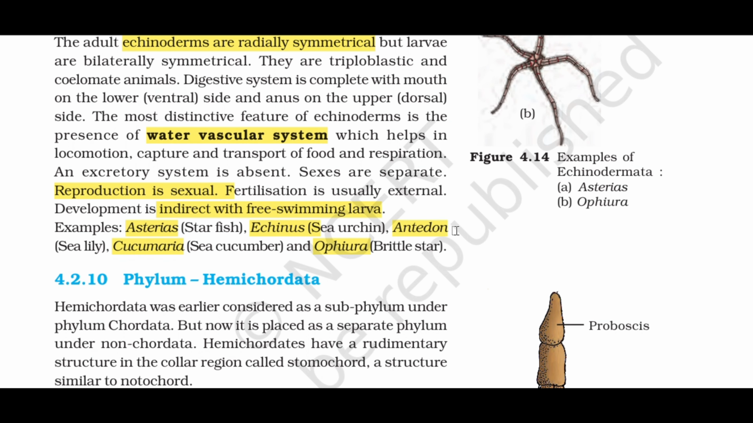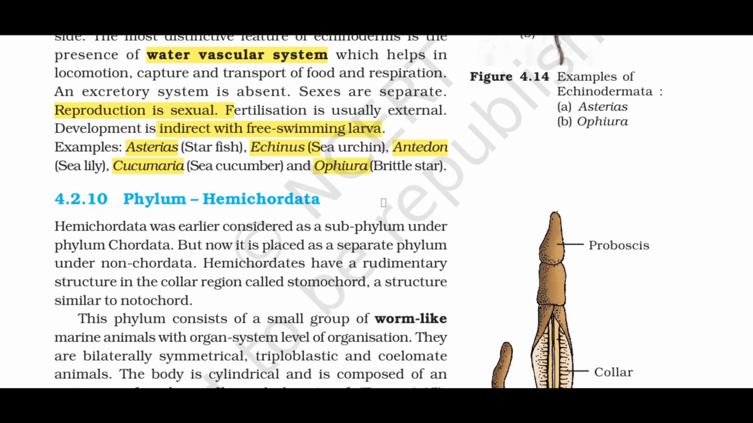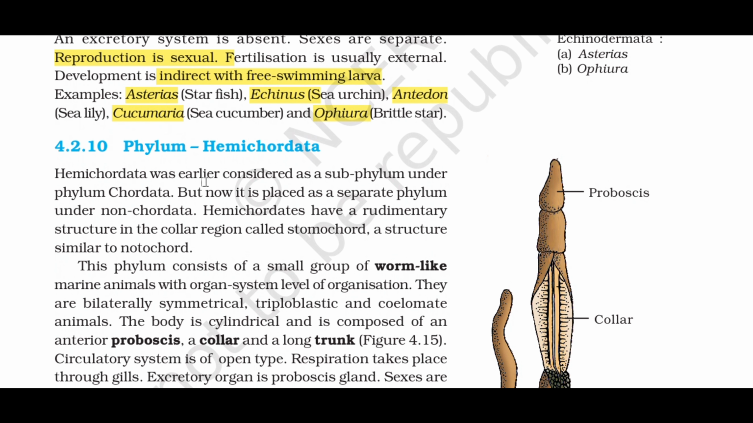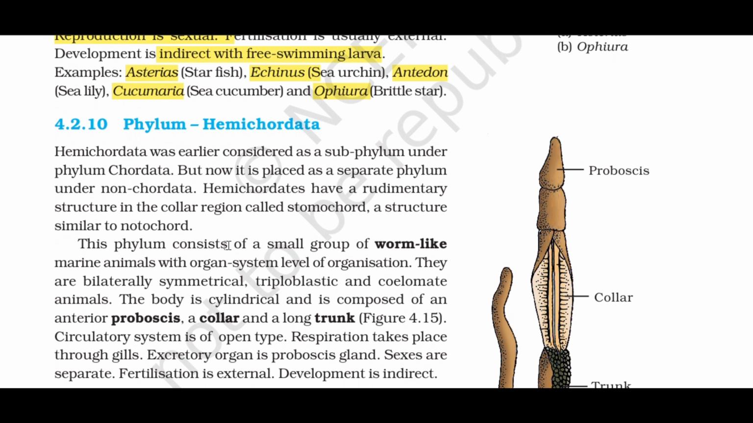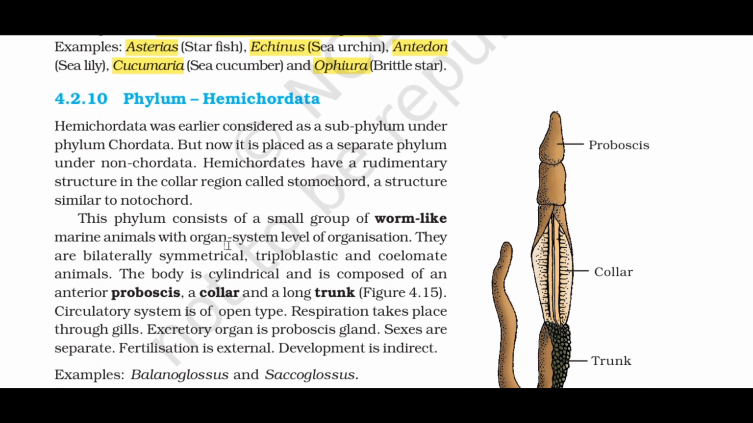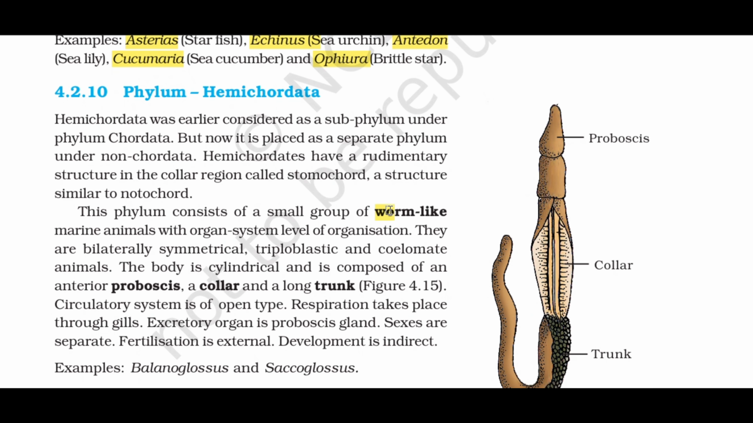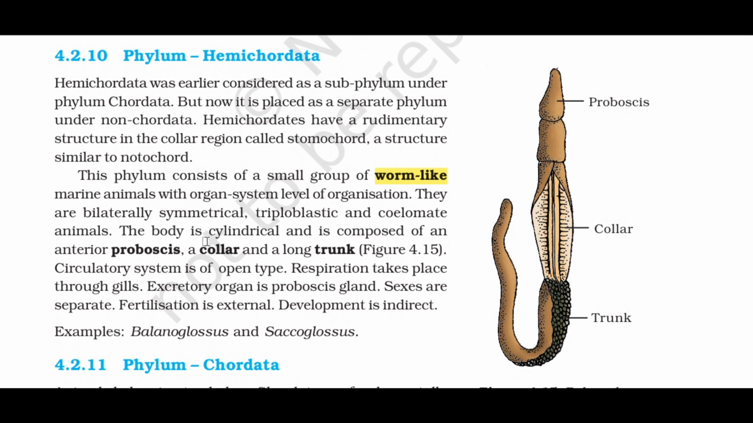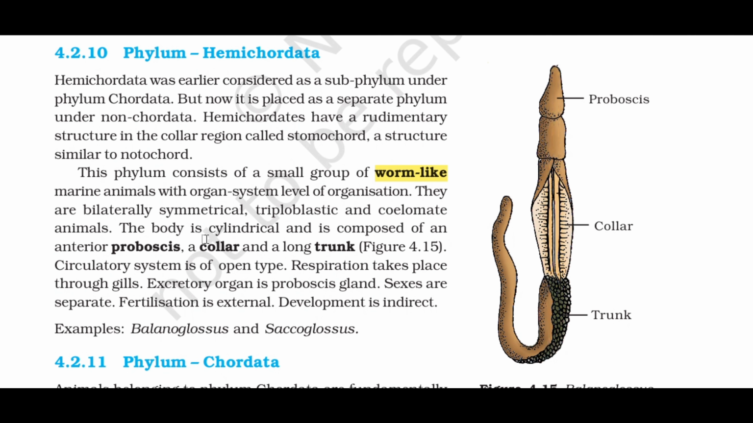4.2.10 Phylum Hemichordata. Hemichordata was earlier considered as a subphylum under Phylum Chordata, but now it is placed as a separate phylum under Non-Chordata. Hemichordates have a rudimentary structure in the collar region called stomochord, a structure similar to notochord. This phylum consists of a small group of worm-like marine animals with organ system level of organization. They are bilaterally symmetrical, triploblastic, and coelomate animals. The body is cylindrical and is composed of an anterior proboscis, a collar, and a long trunk, Figure 4.15.